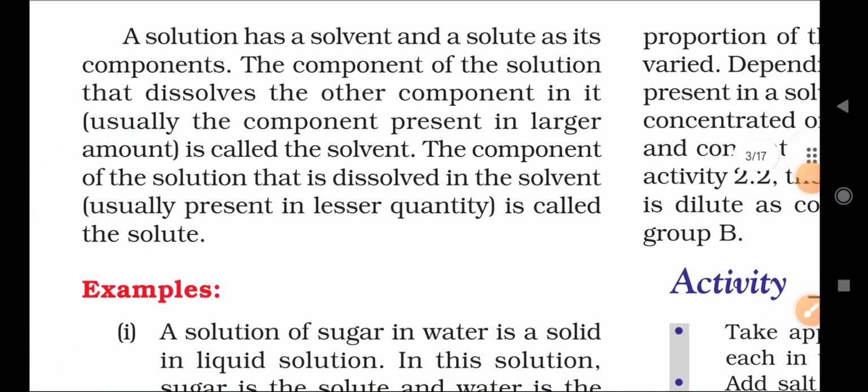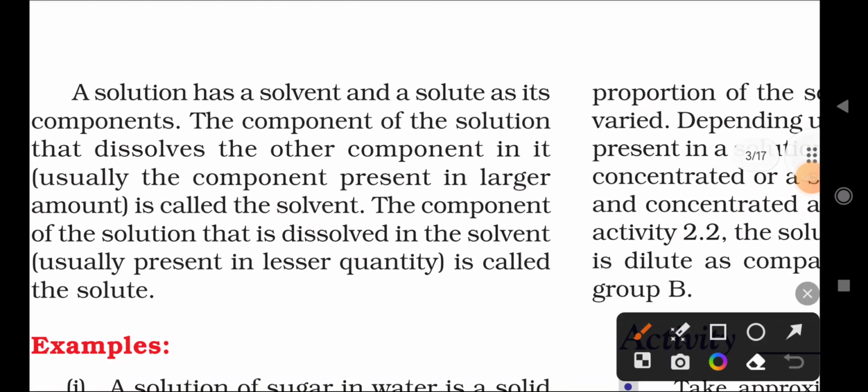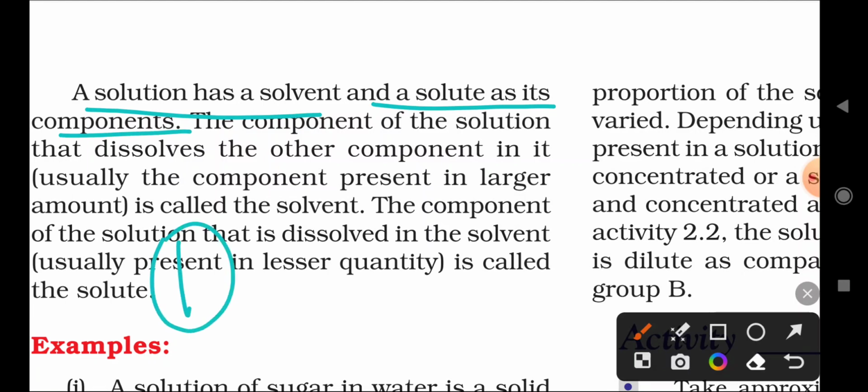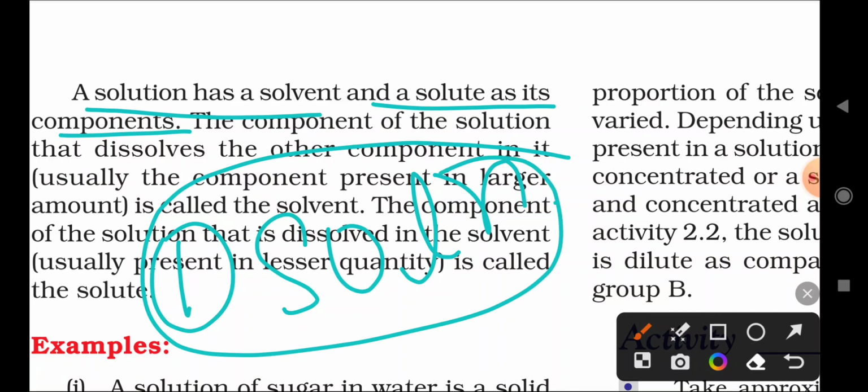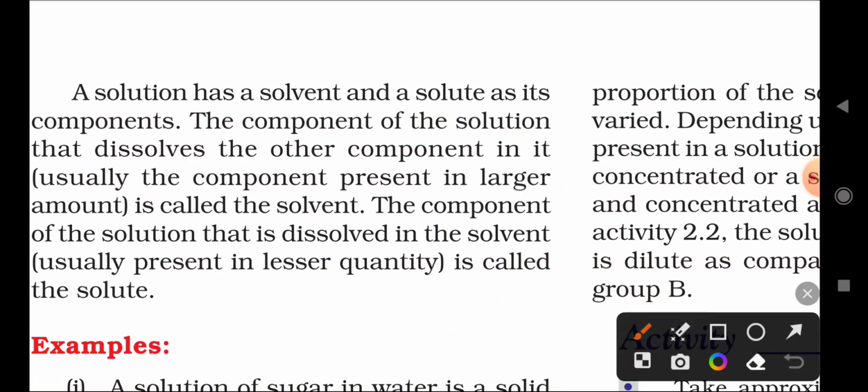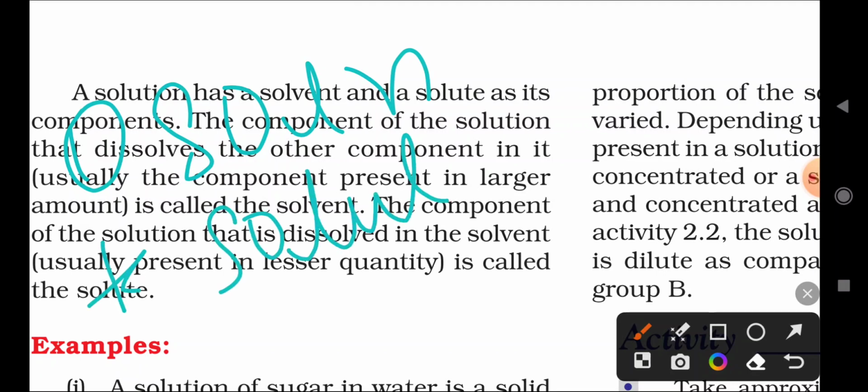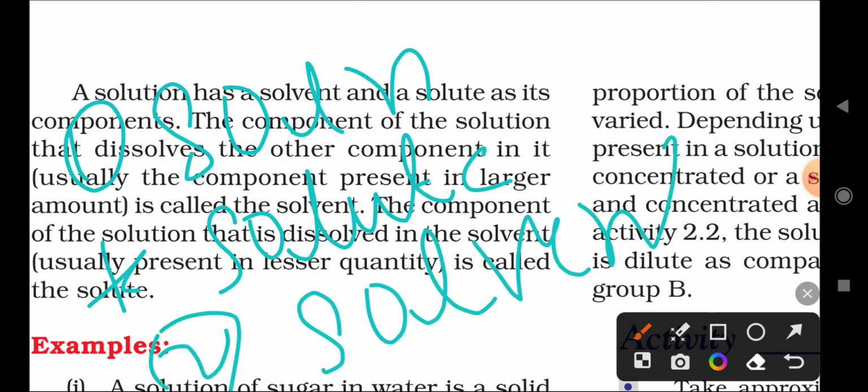Okay, next, another important point. A solution has a solvent and a solute as its components. For exam purposes, they may ask you to write the components of a solution. You can write only two: one is a solvent, another is a solute. What are the components of a solution? One is a solute, another is a solvent.